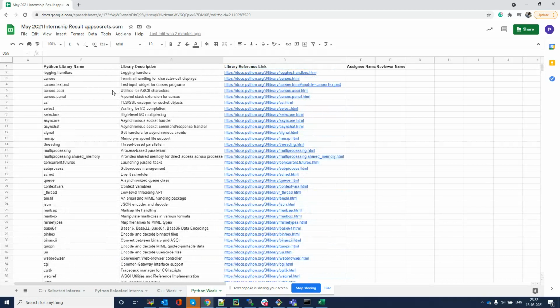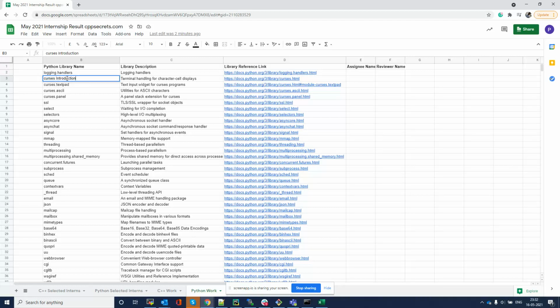From the Python side, these are all the libraries. The same principle applies for Python also. The article name should be the Python courses. The first article should be Python. Python's words must be there with each and every article when you are working on the Python internship. So the first article name will be Python courses, then